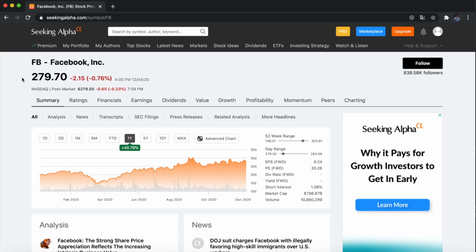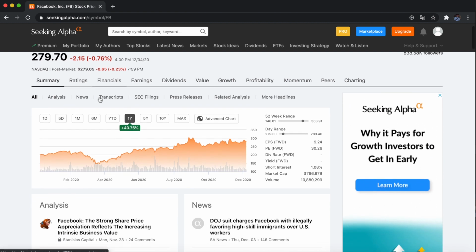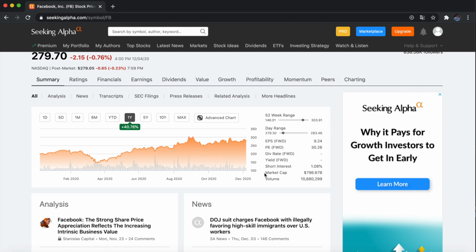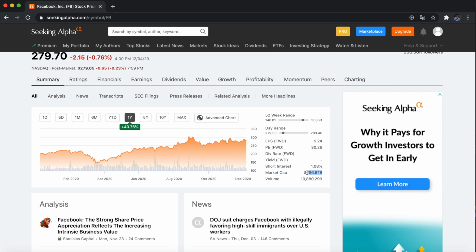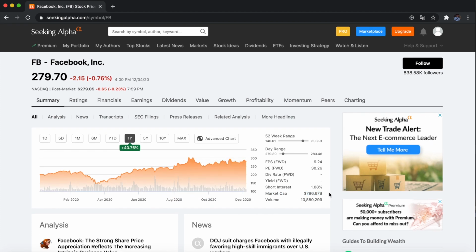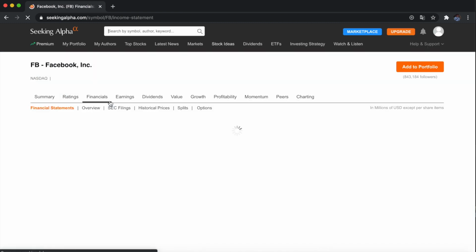So now let's understand the difference between market cap and the book value by using a real example. We're going to be looking at Facebook's data. As you can see here, the price of Facebook stock is $279 per share. The very first question is where this number is actually coming from. To understand that, we need to know the total market capitalization of Facebook, which is written here: $796 billion. Another thing that I need is the total number of shares which Facebook has issued. To get this information, we simply need to get into the financial section.